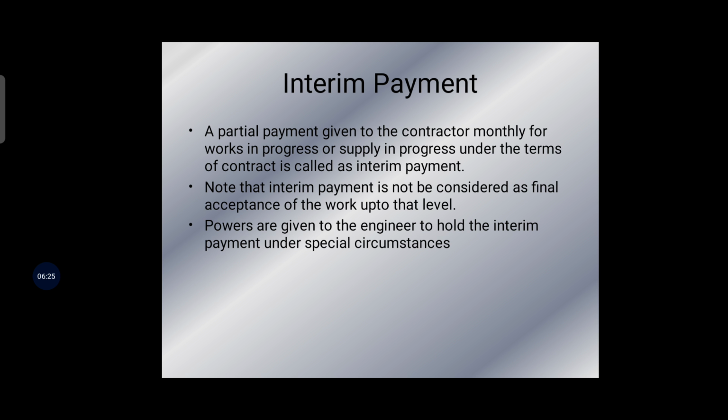Now the next one is interim payment. The interim payment is a part payment given to the contractor, monthly, for works in progress or supply in progress under the terms of contract.